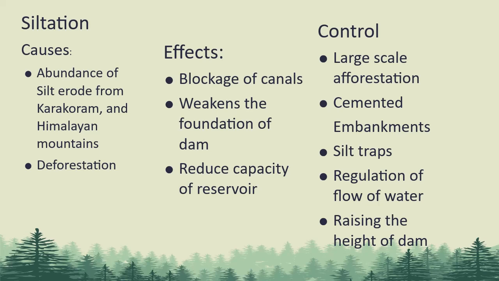Its effects: blockage of canals because silt accumulates. When silt accumulates or gathers in a canal, it blocks the canals. It weakens the foundation of dams. Choking of irrigation canals. It reduces the capacity of reservoirs, and less flow of water affects the generation of hydroelectric power.